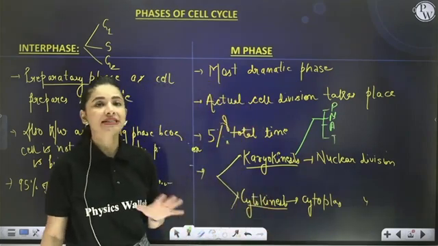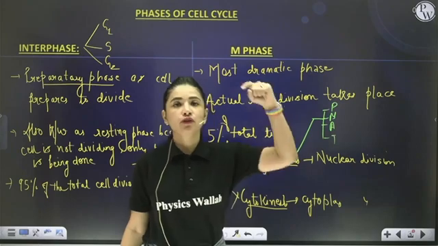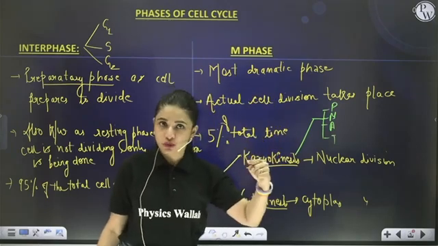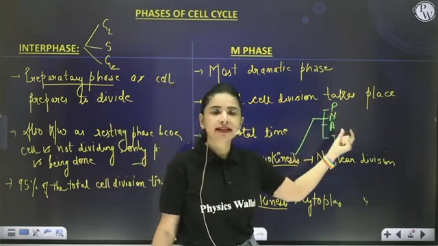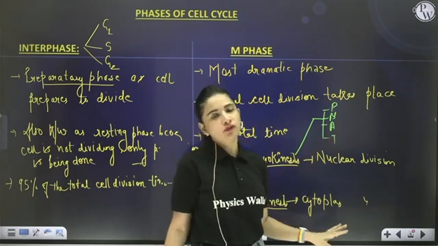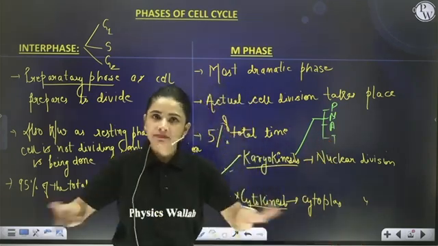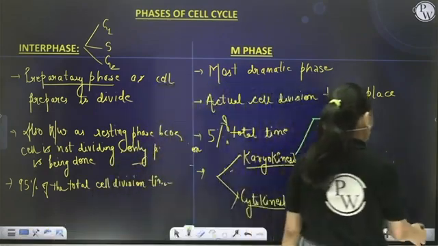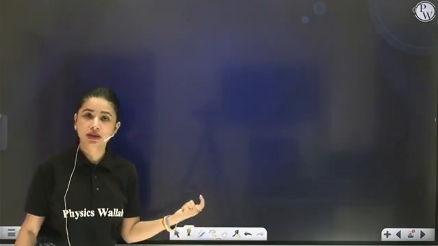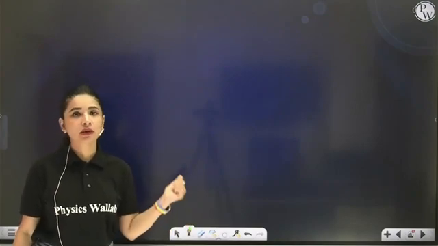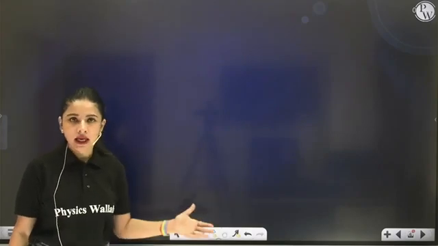So overall, how many stages are there in the cell cycle? Starting from G1, then S, G2. Once G2 is completed, the cell will enter into M phase. M phase means prophase, metaphase, anaphase, telophase, and then finally division of the cytoplasm, completing the cell cycle. So if you want to represent this cell cycle in the form of a diagram, how will you depict it? Very important. 2 years back, a question on this diagram was asked. This diagram I have taken from NCERT, which I am going to draw in front of you. Please pay attention, and yes, it is very, very important.